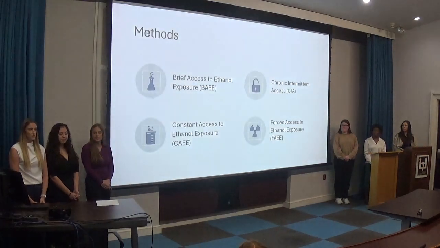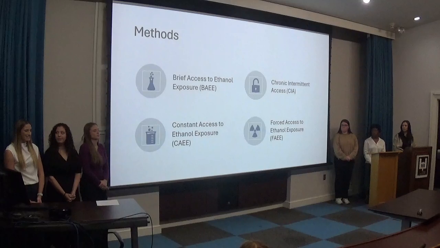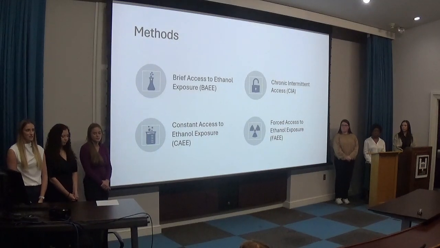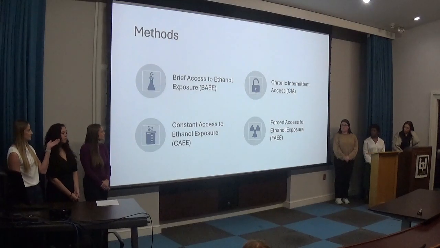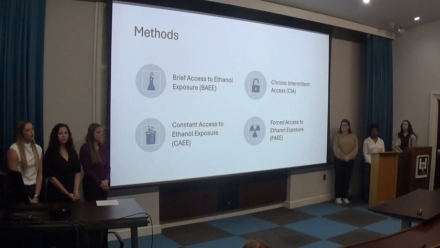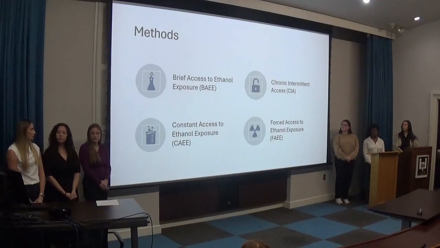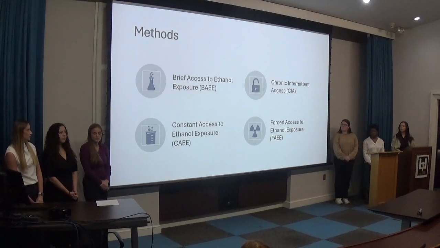For our study, we used 30 Sprague Dawley adolescent male rats who were all naive to the taste of ethanol. We had 4 conditions. The first condition was the brief access to ethanol exposure. These rats were exposed to 30-minute testing periods 3 times a week in a gustometer. They were given 6 concentrations of ethanol and 1 sample of deionized water.